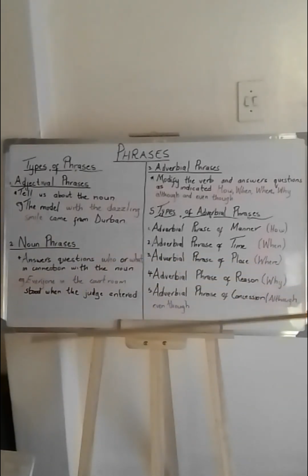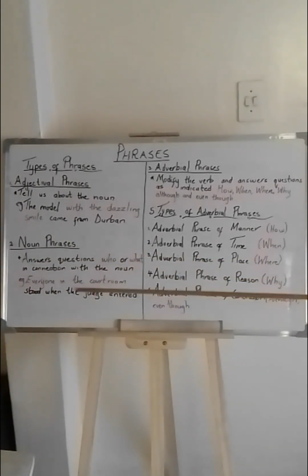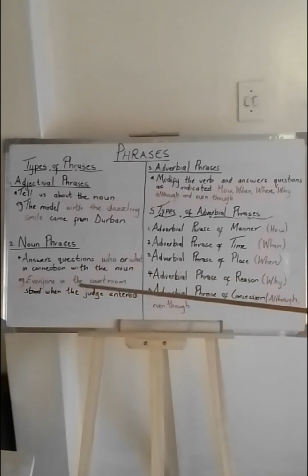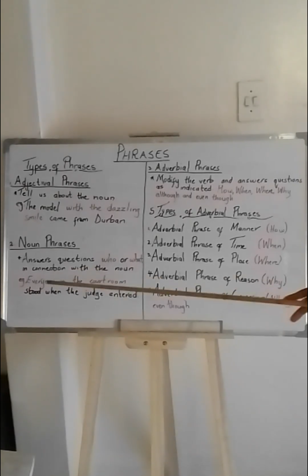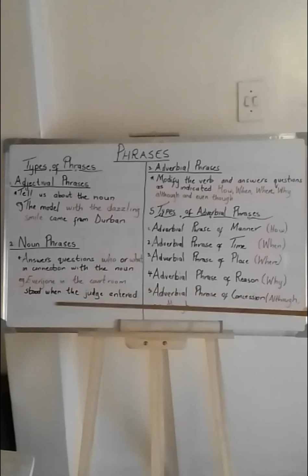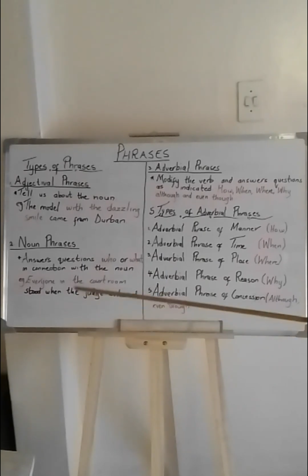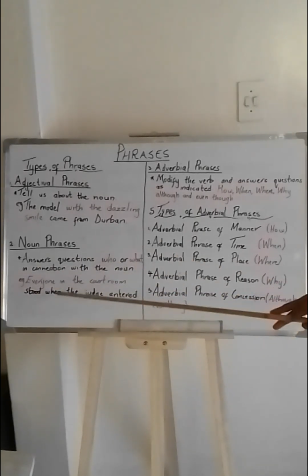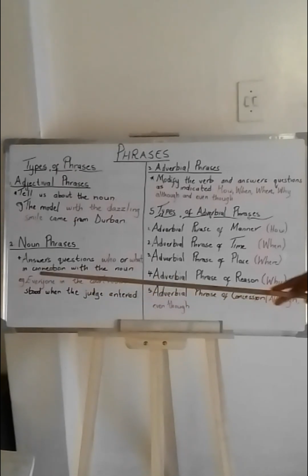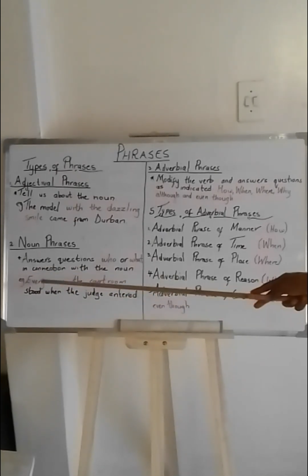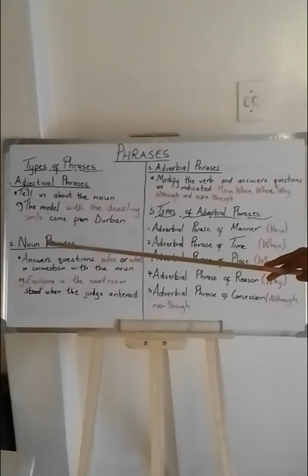So noun phrases answer the questions who or what in connection with the noun. Our example: everyone in the courtroom stood when the judge entered. So who stood when the judge entered? The answer is everyone in the courtroom. So everyone in the courtroom is our noun phrase because it answers questions like who.